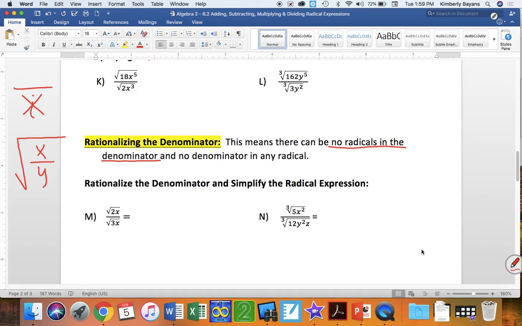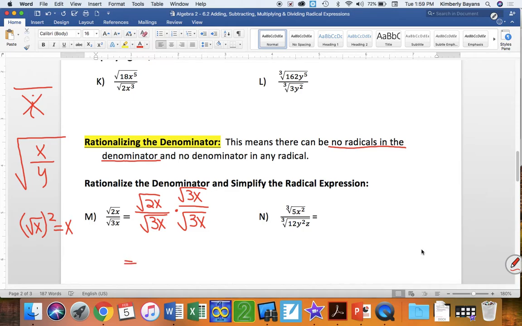Well, all we have to do, we learned here that if we did the square root of x squared, that just becomes x. So I'm going to rewrite this, not with one big radical sign, because I'm going to multiply my numerator and my denominator by the radical that's in the denominator.